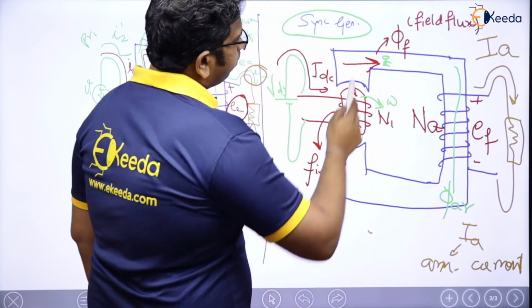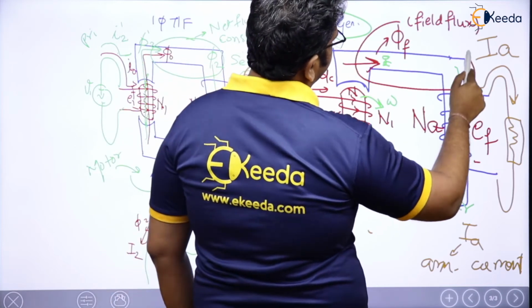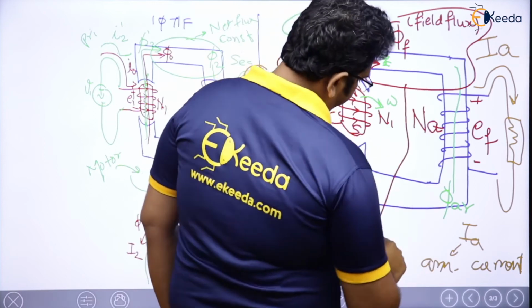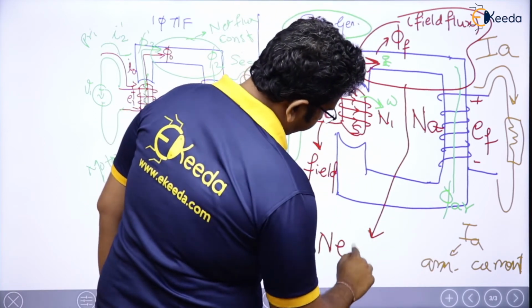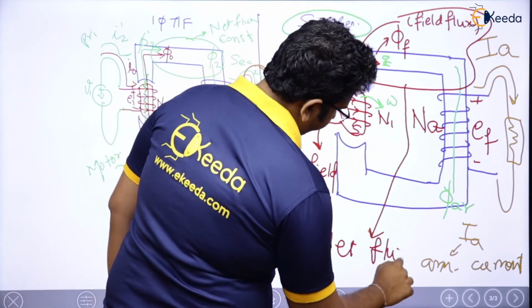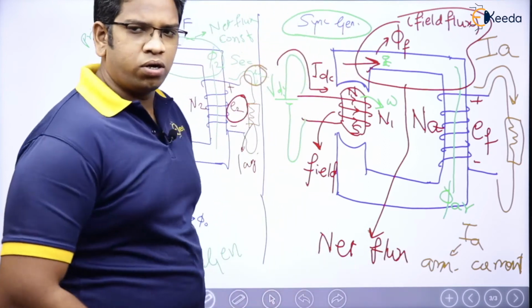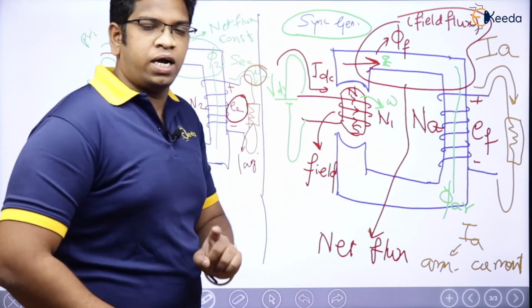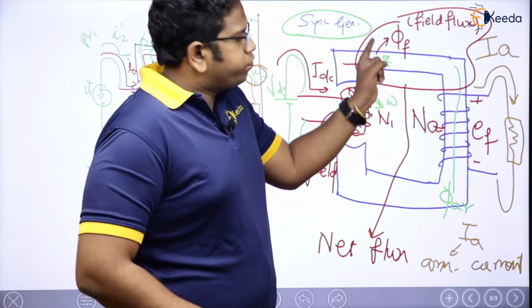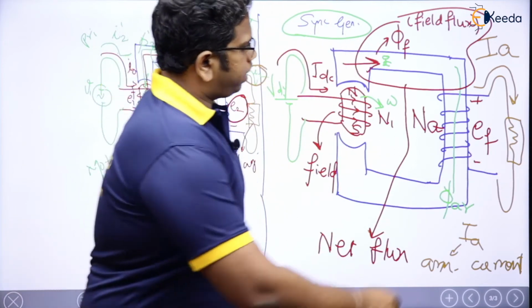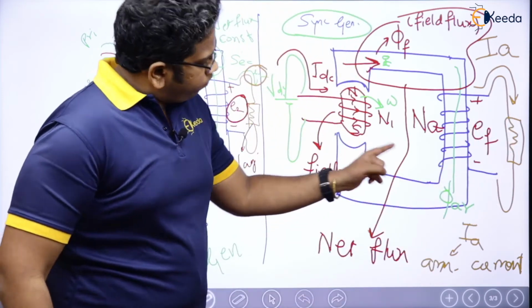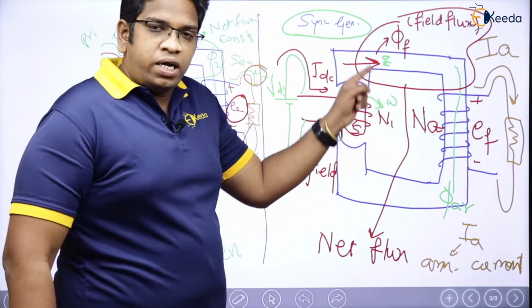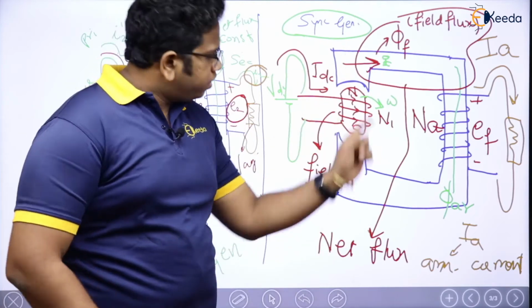Now you please tell me what will happen to the net flux distribution here. Will it be changed or not? 100%, because initially when it was not loaded, I had only one flux, which was phi F. But the moment I have this load, I have phi AR as well, which means the net flux will be varied in the core.